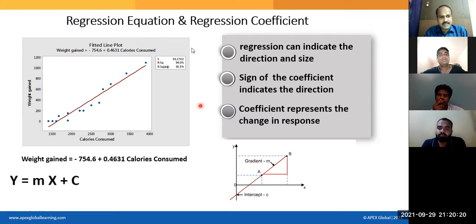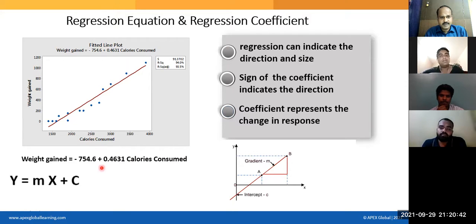What is required for that? This scatter diagram is required. Clear? If you have a scatter diagram, draw a line and then you yourself find out the M, you yourself find out the C. And now what is this 0.4631 telling you?